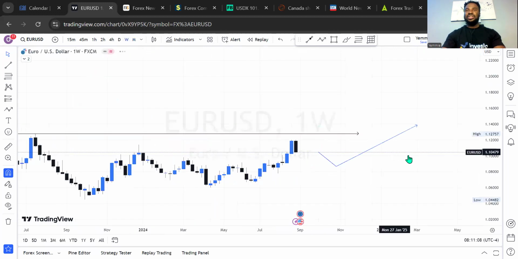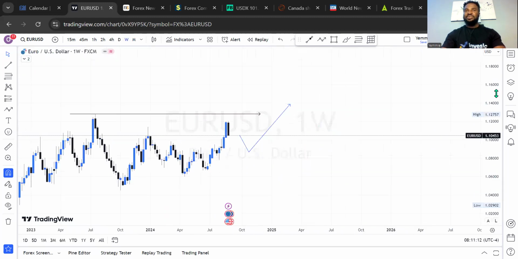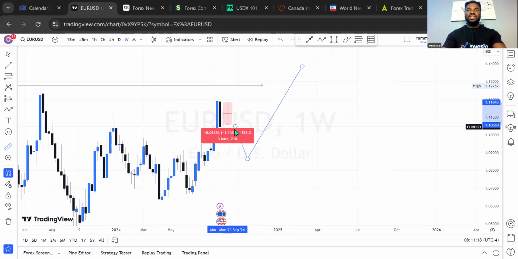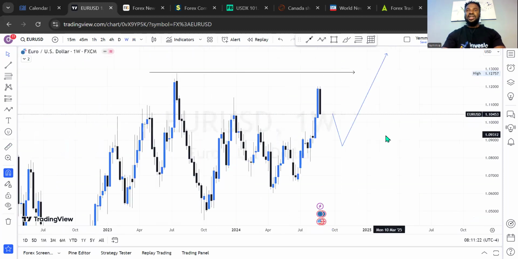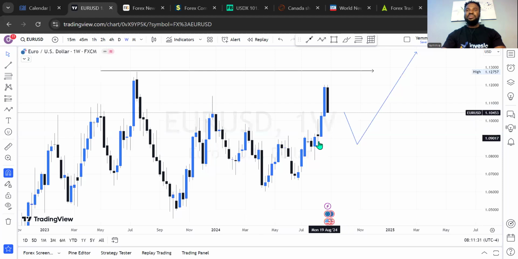On the weekly outlook, let's see what the market is doing. On the weekly, we saw how the market has been bullish for several weeks, with a lot of bullish energy right there. And last week was a very bearish one for the market. We saw the market move over 143 pips in the bearish direction. With that information, it means the market still has a lot of movement to the downside, because this was a significant bearish candle. And then we can be expecting the market to come to a lower price range. Let me check out that range.